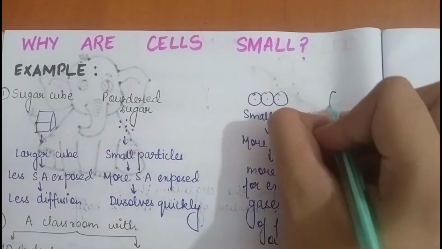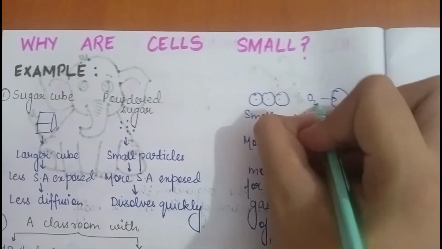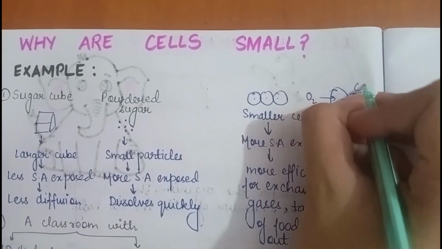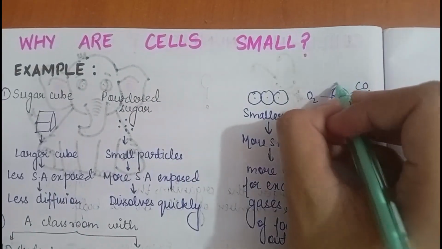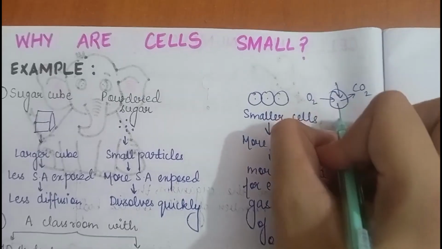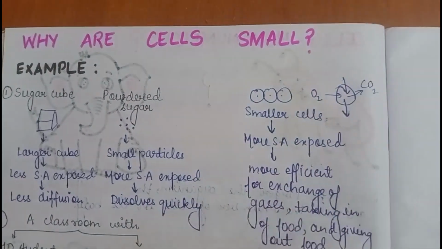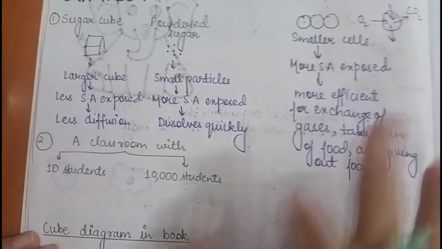So from the cell, easily oxygen can be drawn in and easily carbon dioxide can be released out, and food can be withdrawn in and it can be easily excreted out. Okay, so now let's take another example.